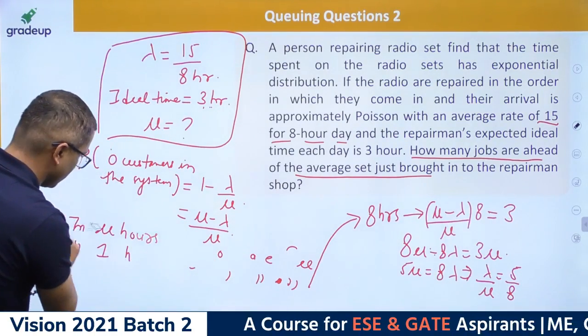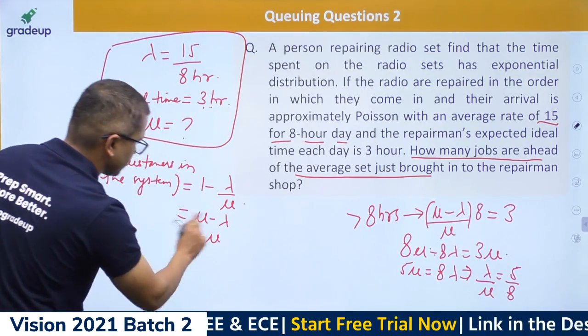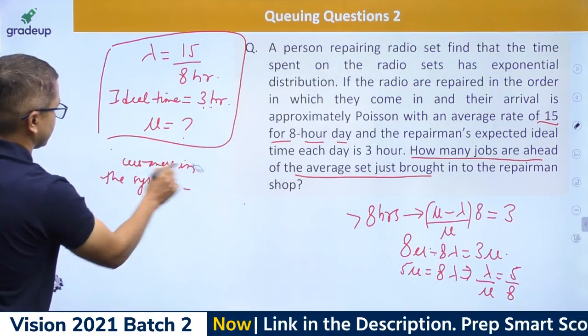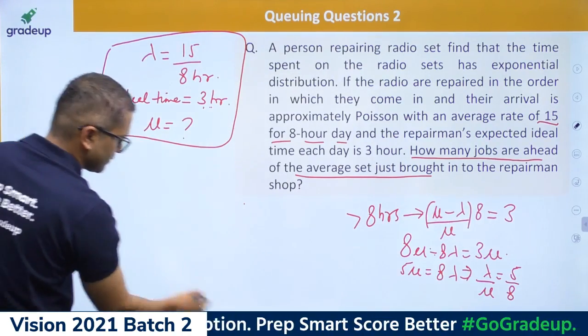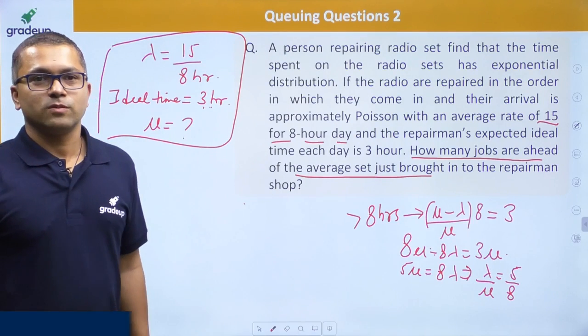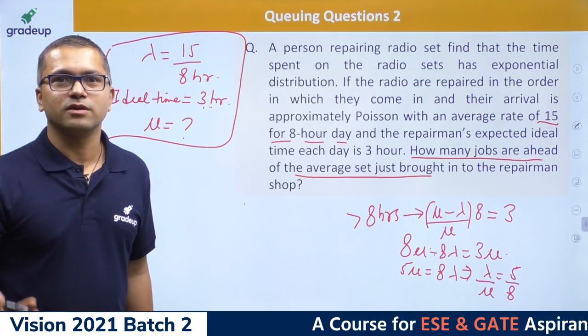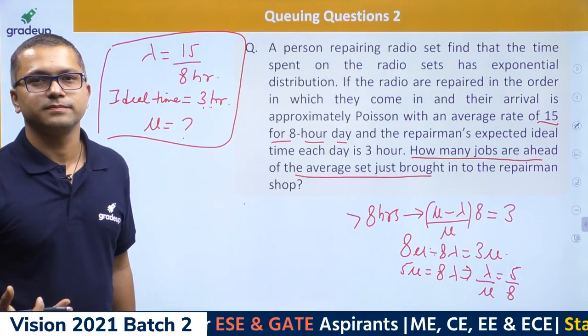So I'm going to remove this. What do you need to find? How many jobs are ahead of the average set just brought into the repairman shop?